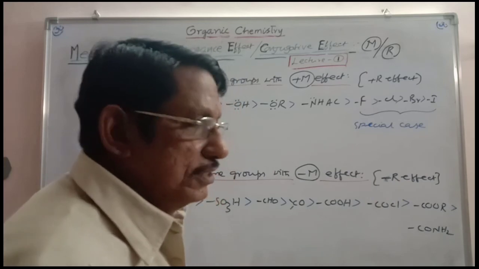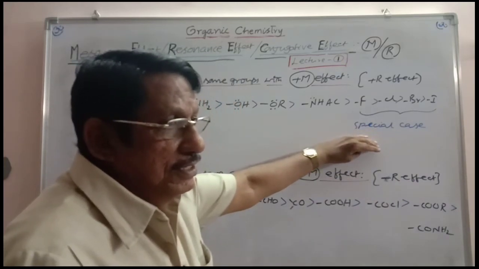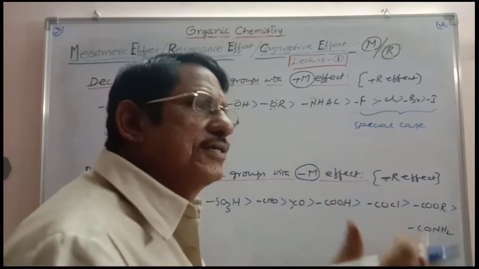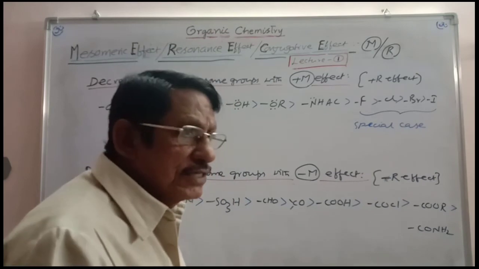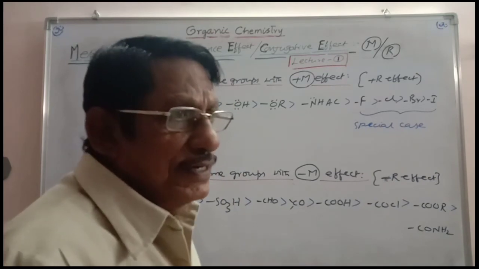But in particular, in the case of halo group, when it is attached to benzene ring, this is the case where the inductive effect is dominating the mesomeric effect. Because practicality is like that. You cannot dominate practical view.